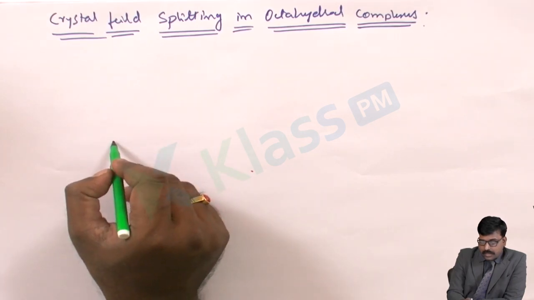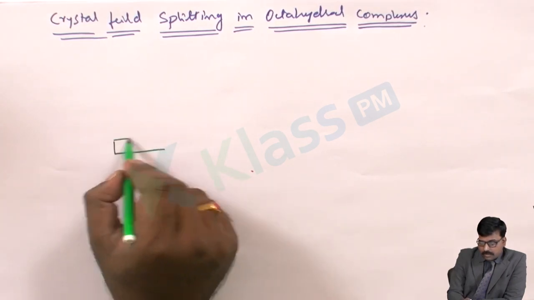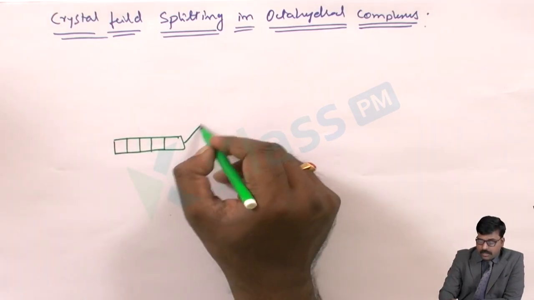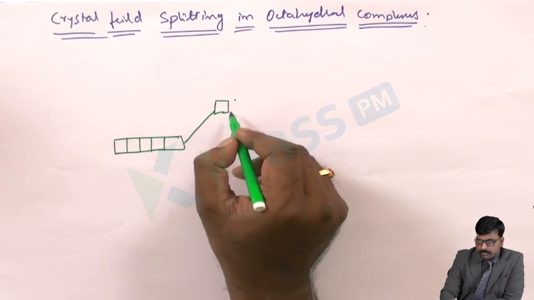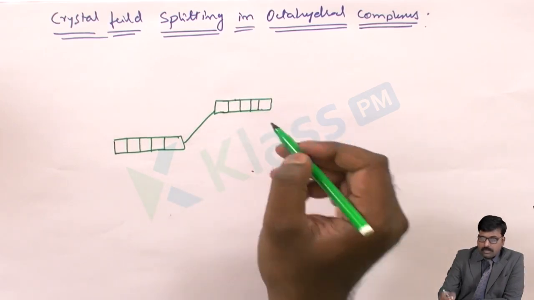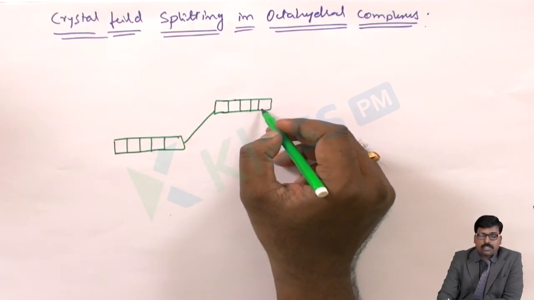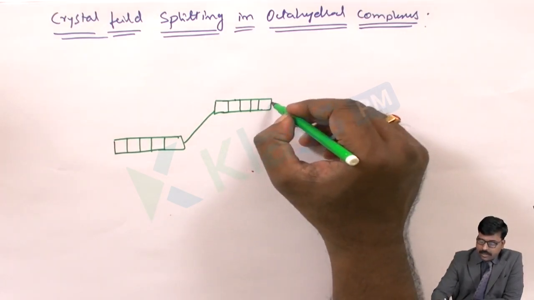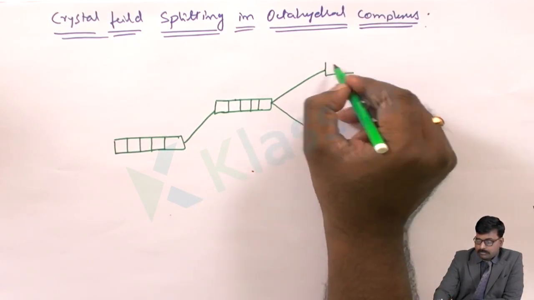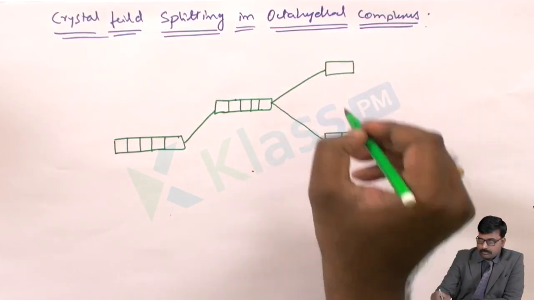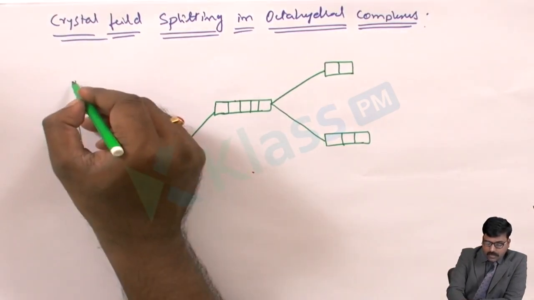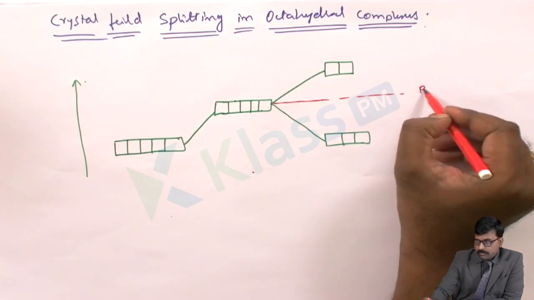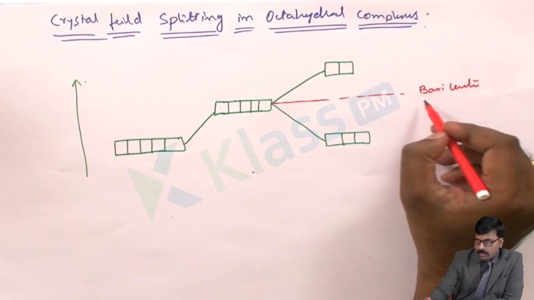So here consider the d orbitals in the free state, then the energy is increased, the average energy of d orbitals in a spherical field. Then the splitting will be done in this way. This is the increasing energy, and this is the barycenter or average energy.